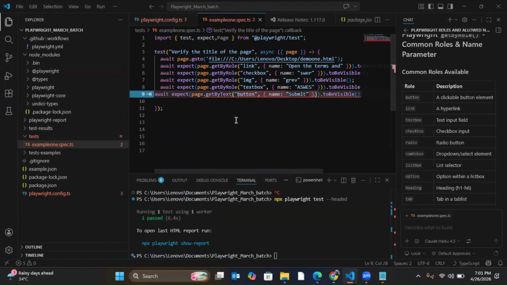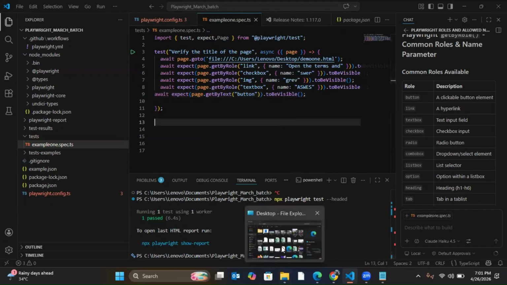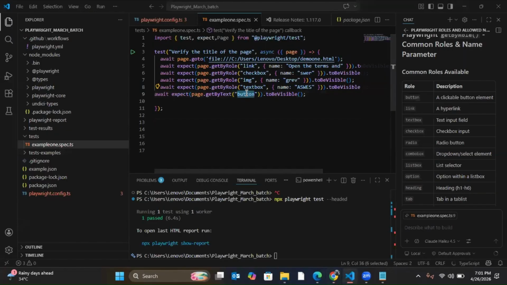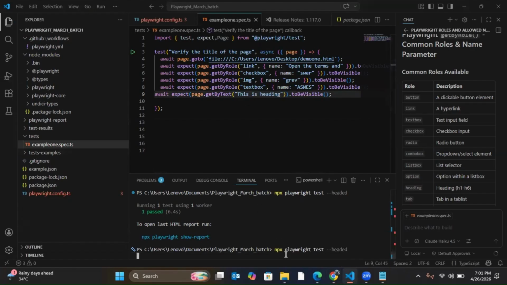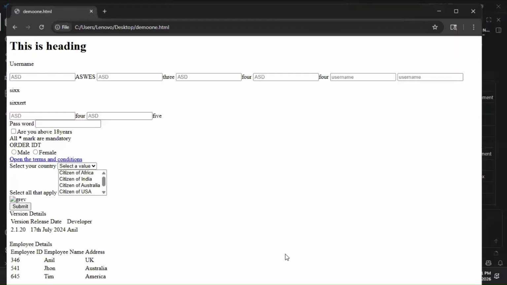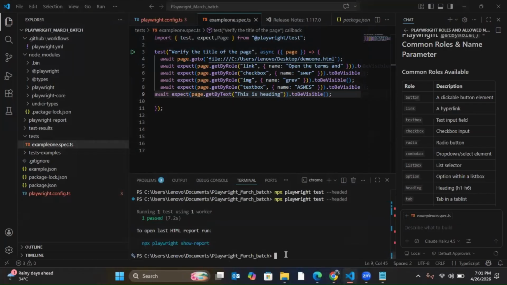Now I'll be seeing getByText. In getByText, we don't have this name and all. Directly we'll be giving the text here. Let's say I want to verify this one. This is a heading, so I can use it. Now let's run it and see whether it is working or not. See, it passed, which means it is working.